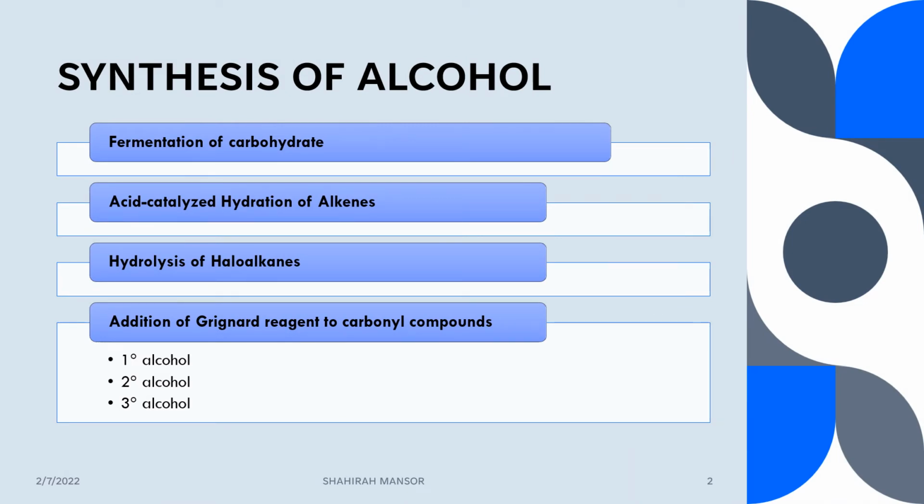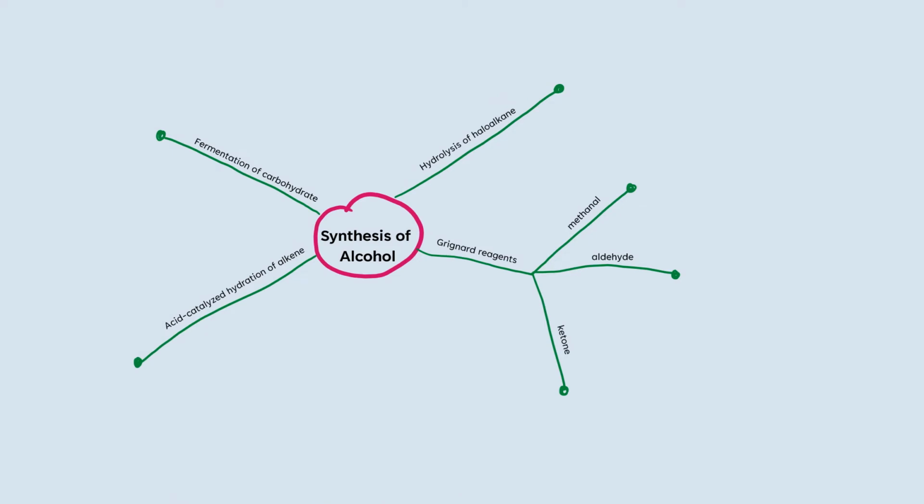In synthesis of alcohol or preparation of alcohol, we are going to discuss the fermentations of carbohydrate, acid catalyzed hydrations of alkenes, hydrolysis of haloalkanes, and also additions of Grignard reagent to carbonyl compounds in order to form primary, secondary, and tertiary alcohol. So, during this lecture, you boleh lah isi mind map untuk synthesis of alcohol ini untuk keempat-empat preparations of alcohol.